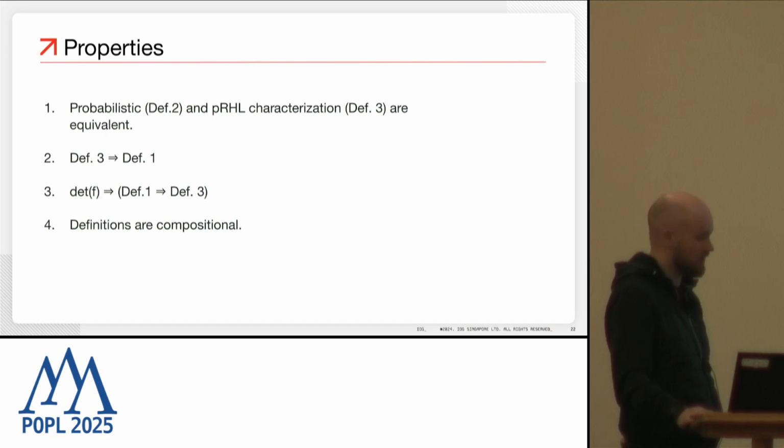The hardest proof in this formalization was actually the proof of the compositionality. So we proved that if you compose two programs which are individually leakage-free, then they produce a leakage-free program.